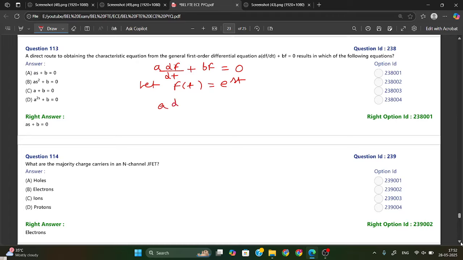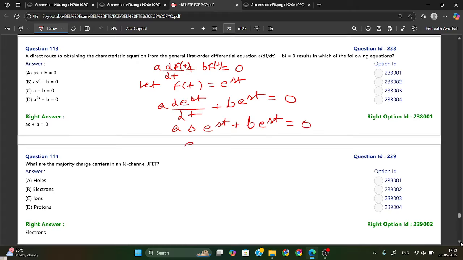So a df(t)/dt plus b e^st equal to 0. Now if you differentiate, it becomes a s e to the power st plus b e to the power st equal to 0.